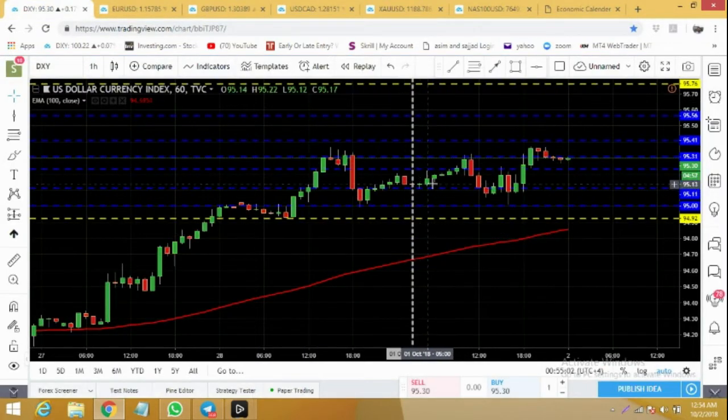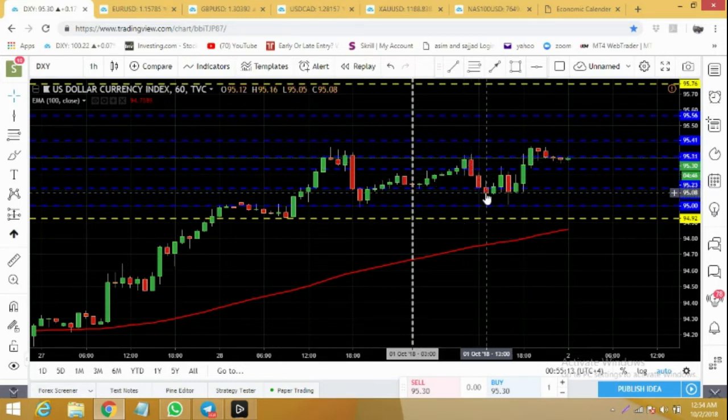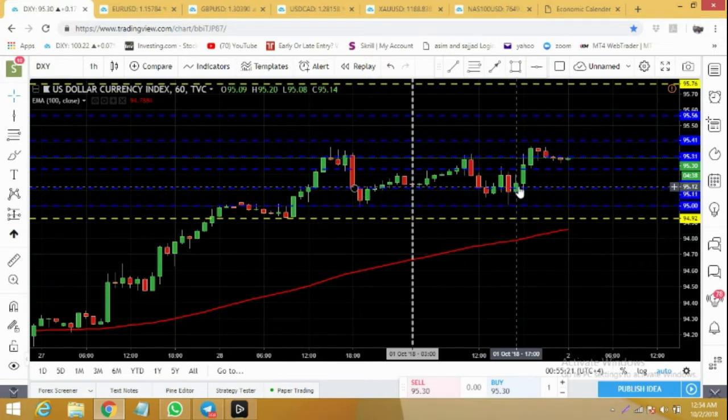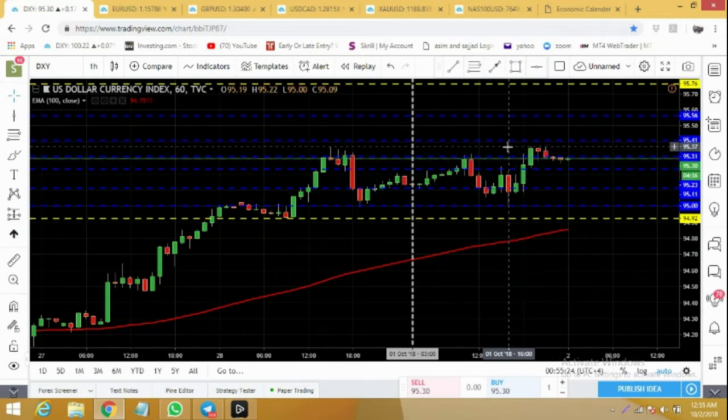Yesterday we saw steady and positive movement in dollar index. It started well. It moved higher to 95.31. Then we saw a smaller correction. It bounced back from 95.0, and from that level it looks stronger. It went up all the way. Right now it's again going for a smaller correction. I'm expecting today it can target 95.76 and above.